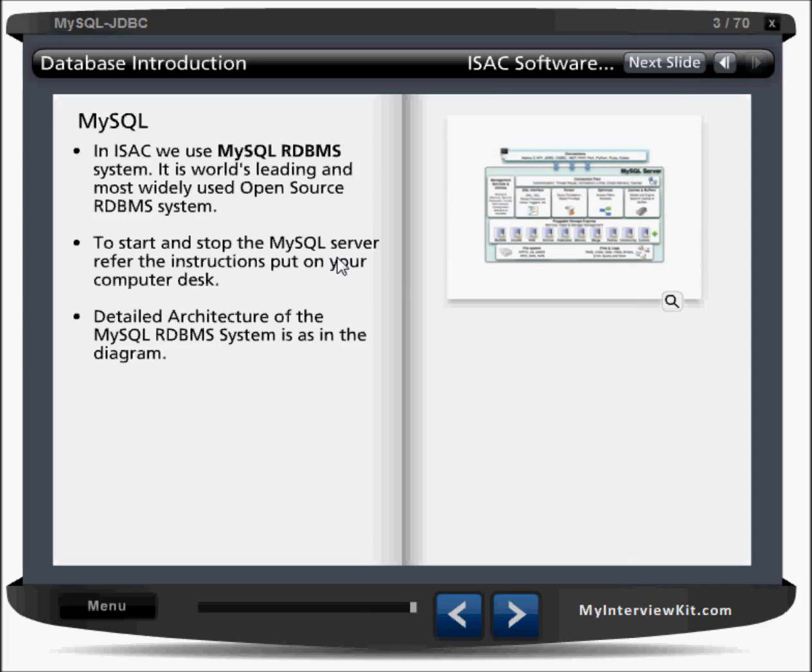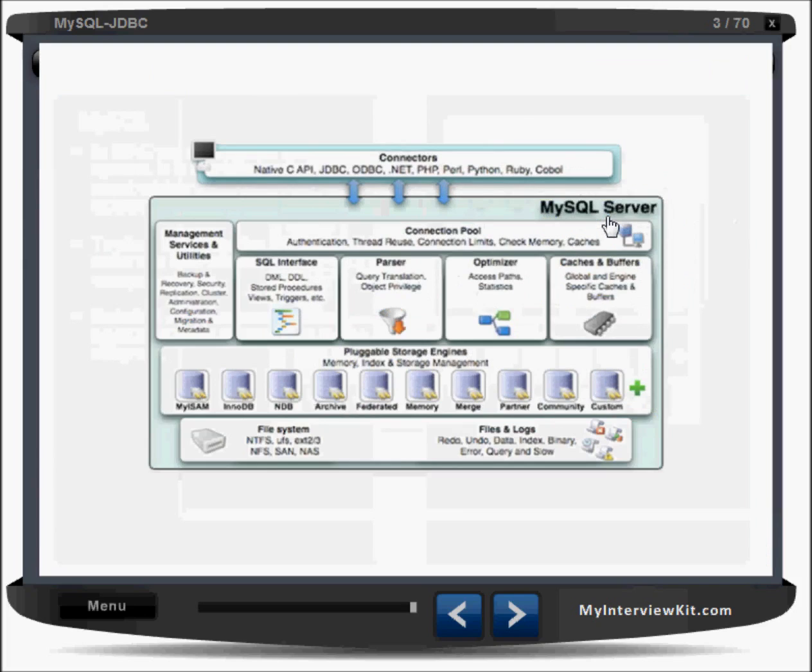Here we use MySQL. As I said, it is a world leading open source RDBMS. To start and stop the MySQL server, refer to the instructions. So we are having that statement, I'll show you that one. Here is the detailed architecture given now. So see the architecture of your MySQL server. What exactly is it here?